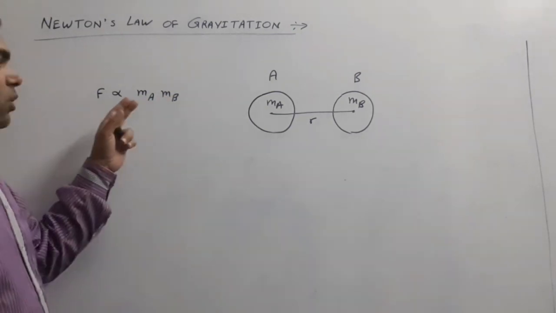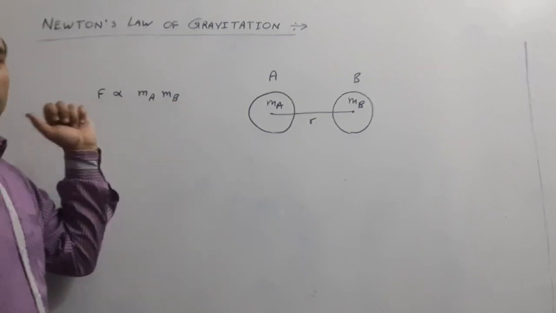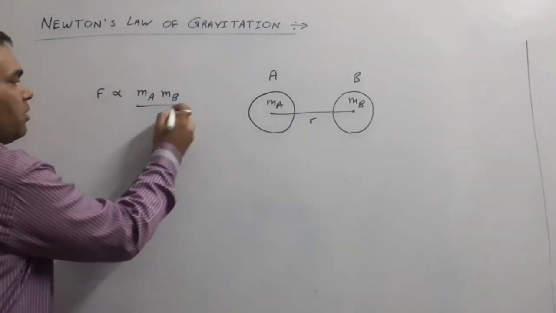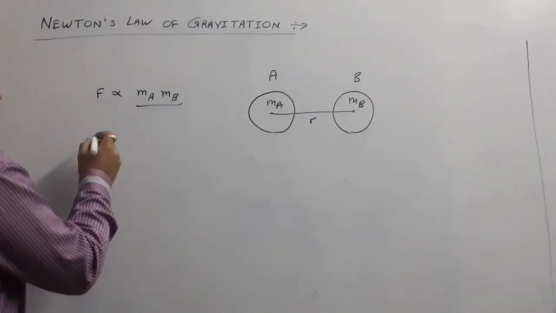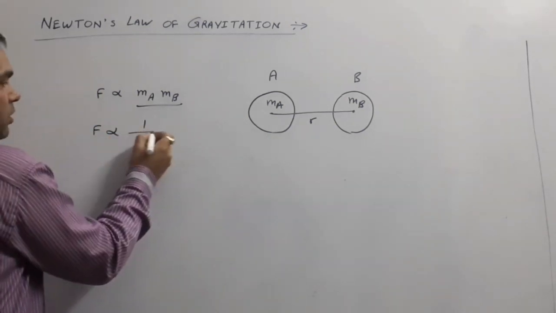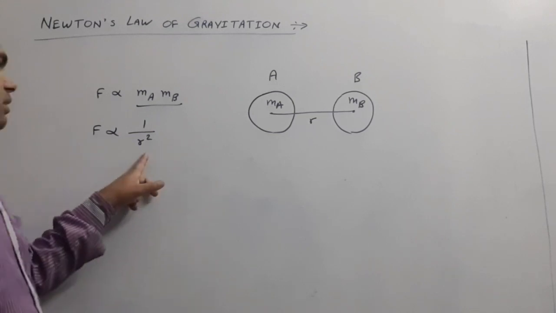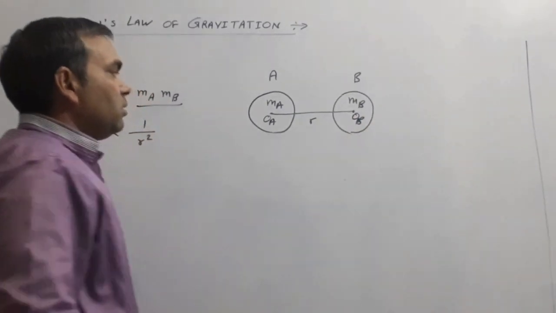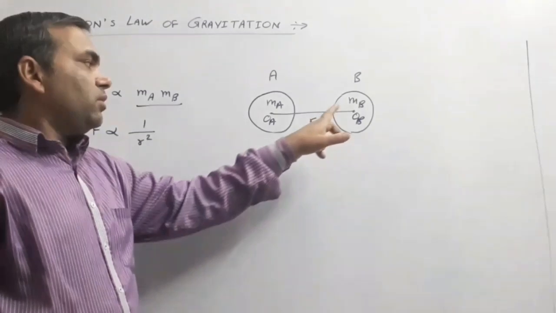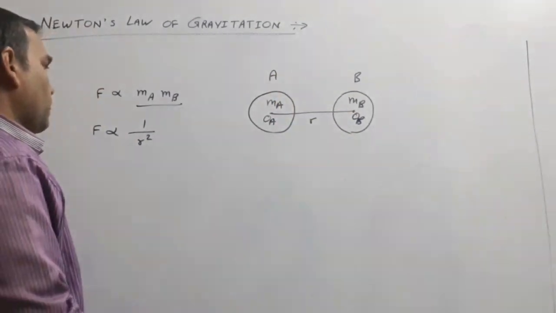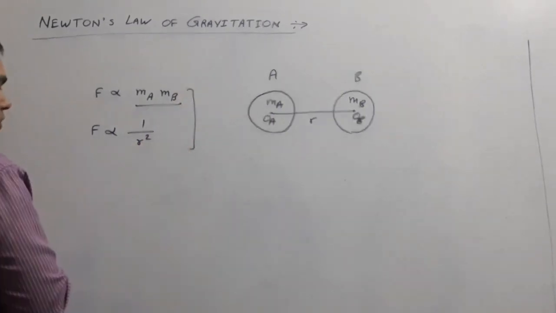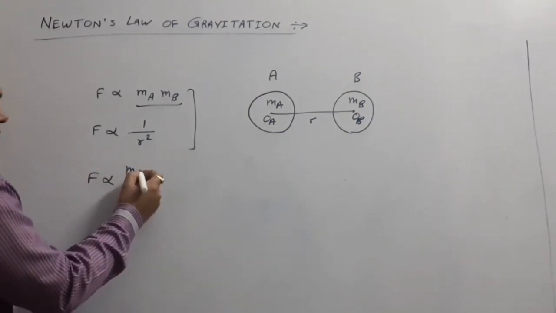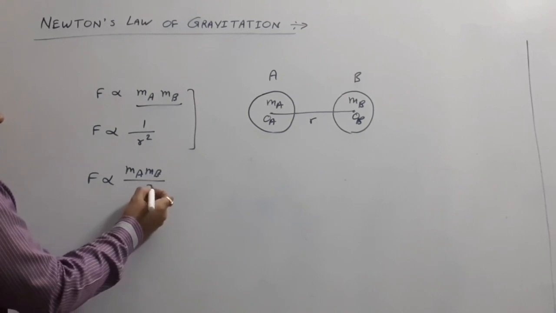That means F is proportional to mA into mB, and it is also proportional to 1 upon r square, where r is the distance between center OA and center OB, where OA is the center of body A and OB is the center of body B. When we combine the two proportionalities, F is proportional to mA mB upon r square.